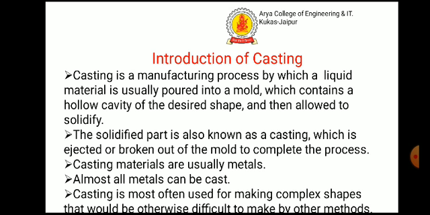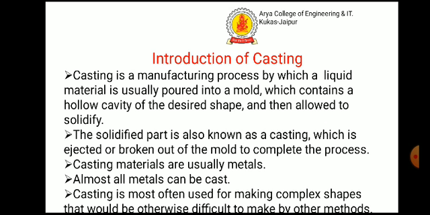Now, introduction. Casting is a manufacturing process by which a liquid material is usually poured into a mold which contains a hollow cavity of the desired shape and then allowed to solidify.